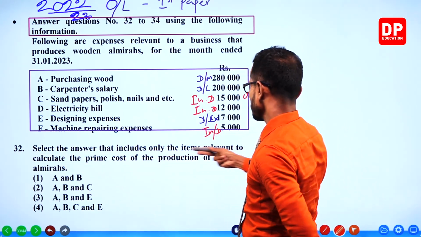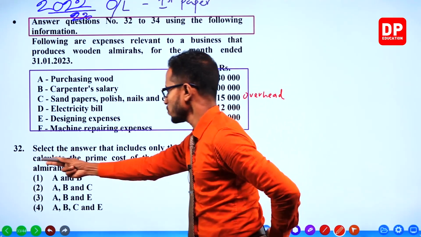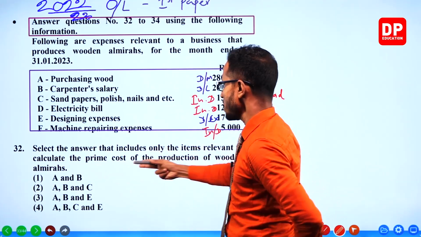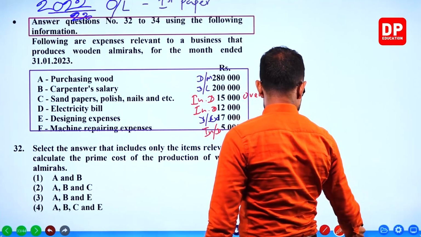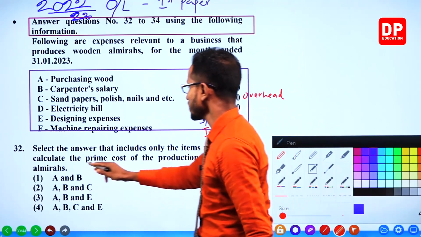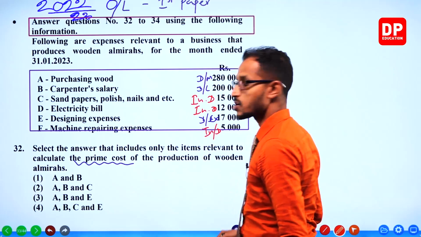What is the question? Select the answer that includes only the items relevant to calculating the prime cost. Prime cost is calculated with direct costs.